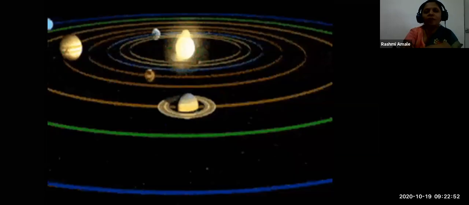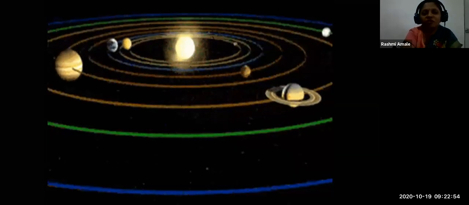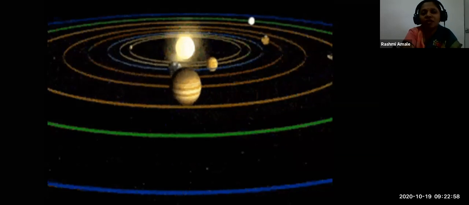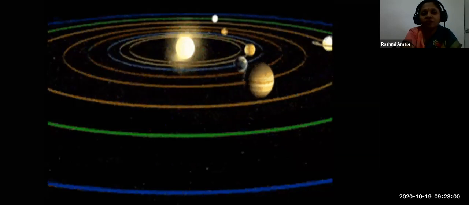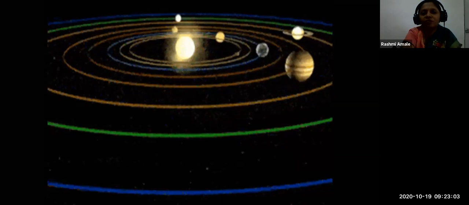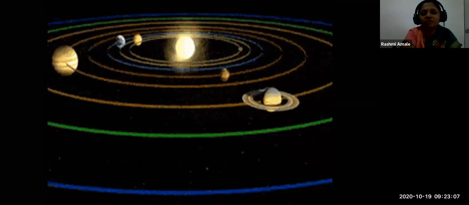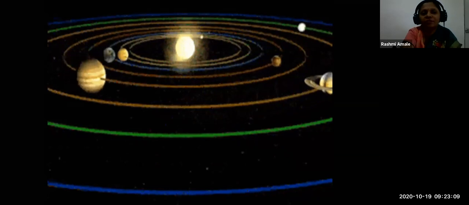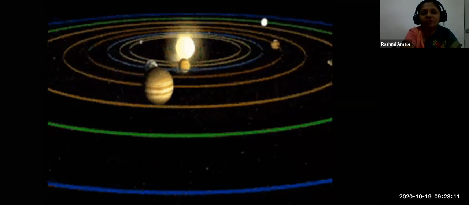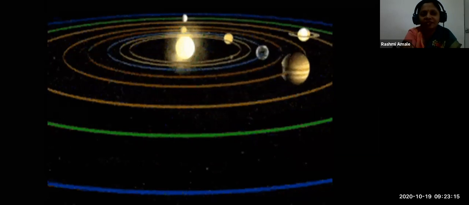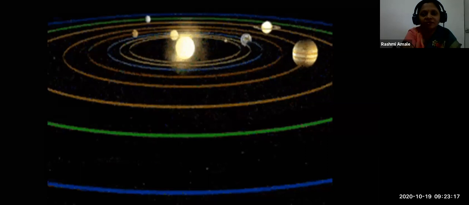Okay. See this picture. Wow, what a wonderful picture it is. First of all, tell me which picture is it? What can you see in this picture? Miss, non-linear motion.